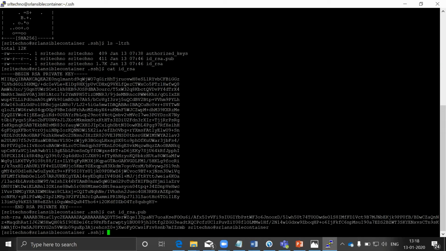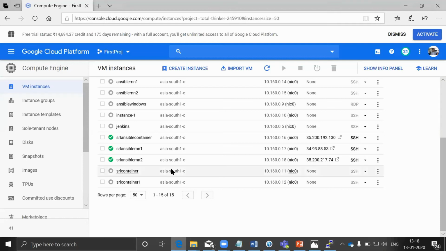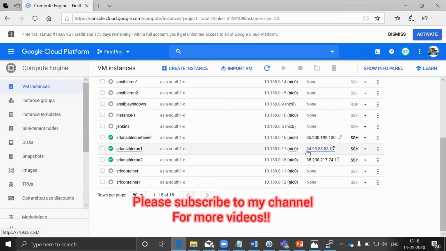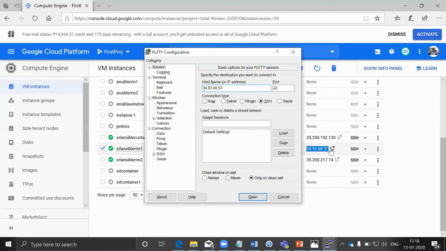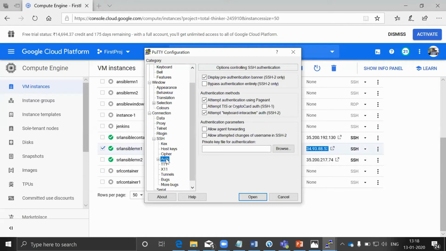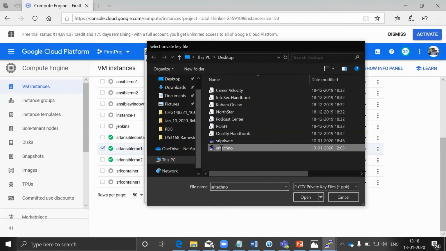Now let's try to connect to the managing nodes with the IP address. In PuTTY, enter the host name. Under Connection, go to SSH, select Auth, browse, and select the private key.